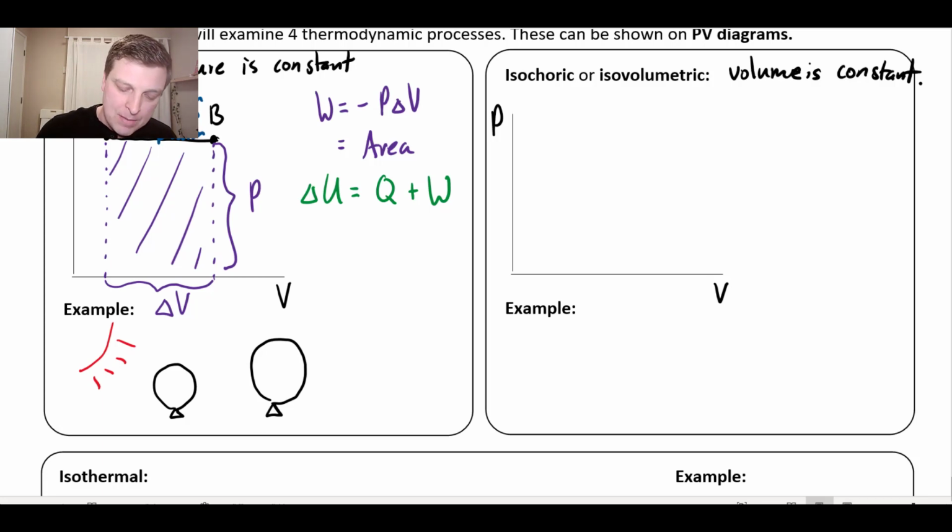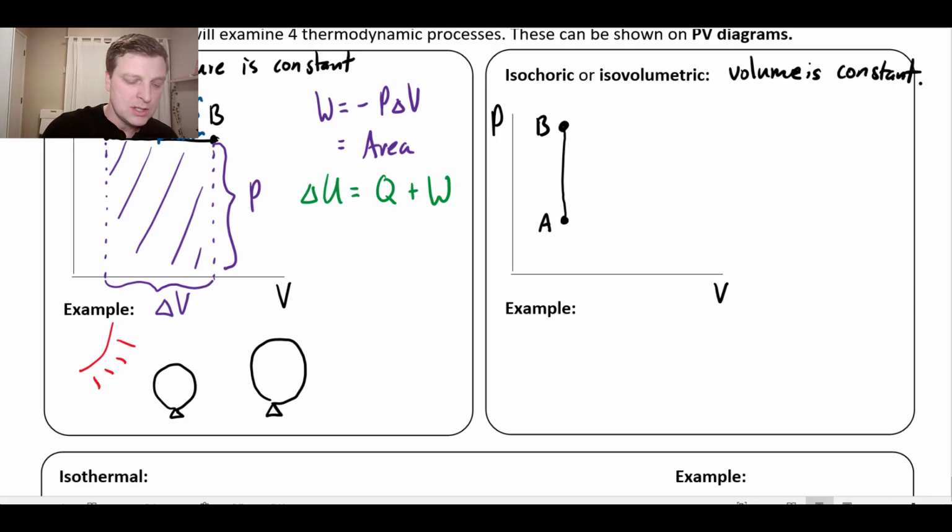Well, maybe I start on my PV diagram right here. And remember that the point on this PV diagram just represents a certain pressure and volume, which all ties back to our ideal gas law, PV equals nRT. So I'm sitting there at a certain pressure and volume, and then maybe I move to another point on the graph, something like that. So I go from A here to B there. So let's think about that. Basically, my volume is staying constant, but my pressure is increasing.